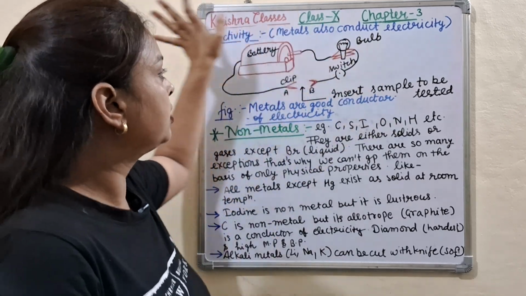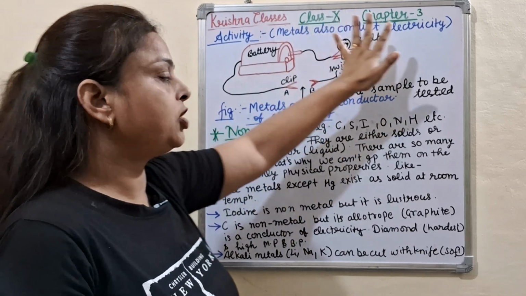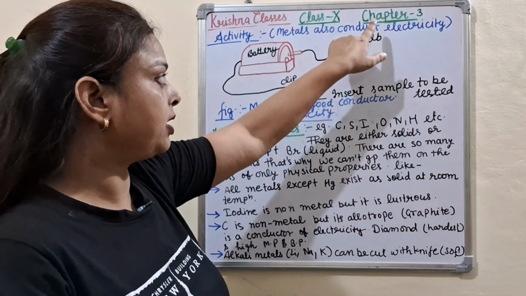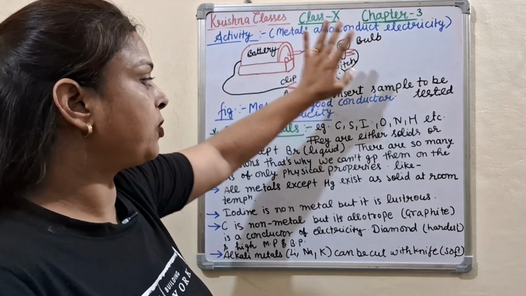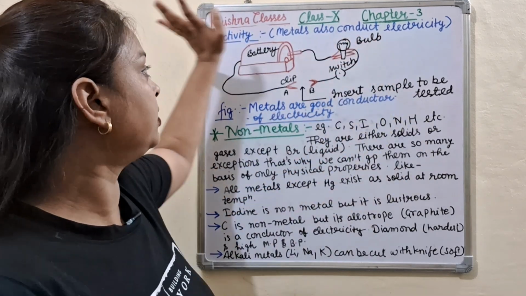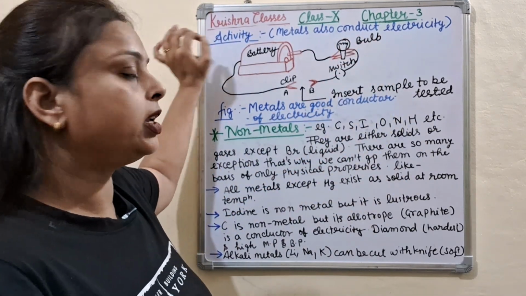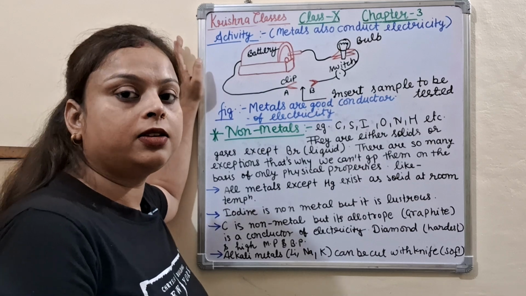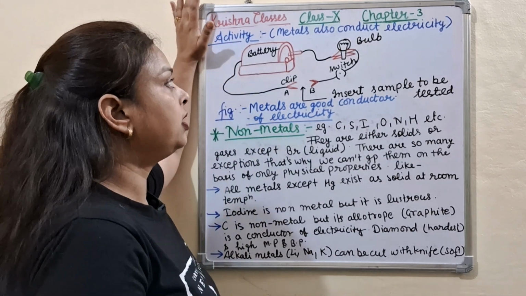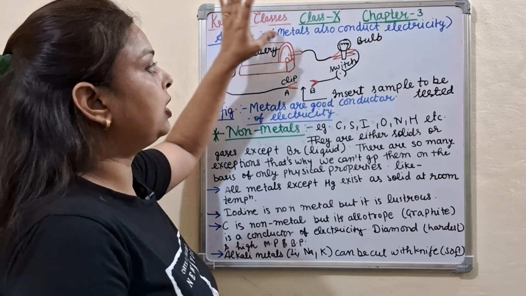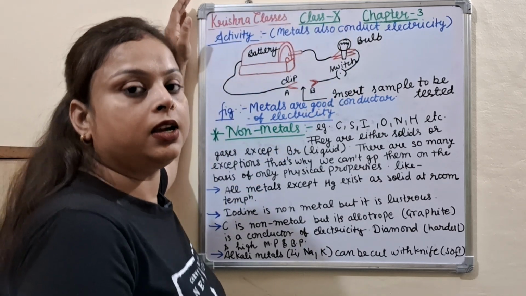Of 10th. Next topic of chapter 3. You know very well the name of the chapter is metals and non-metals. This is chapter 3 of class 10th science, and here is the activity given. As I discussed in my previous video, the activity of chapter 3 was that metals conduct heat.